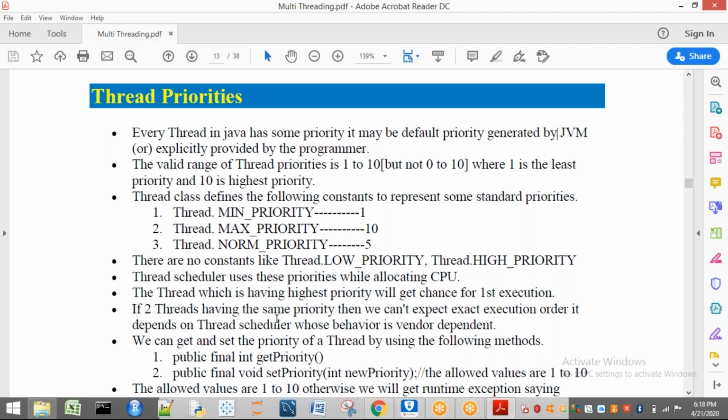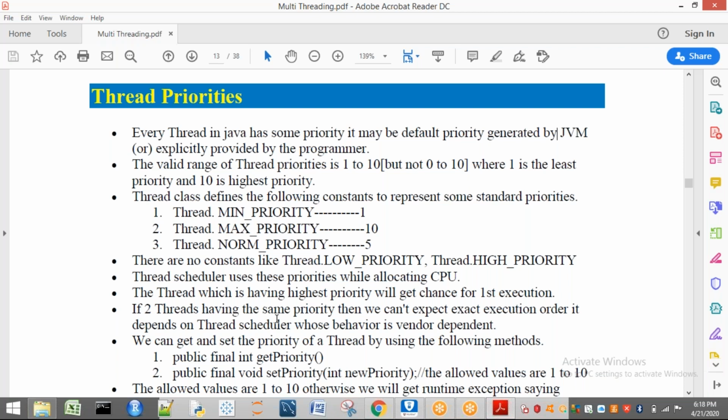But if it takes a priority algorithm, we can't expect. Internally it may implement some other algorithm to decide which one has to execute first. So it is not dependent on the user, it is dependent on the thread scheduler and what algorithm is implemented inside it.